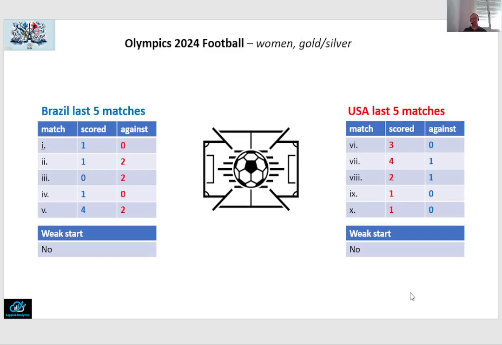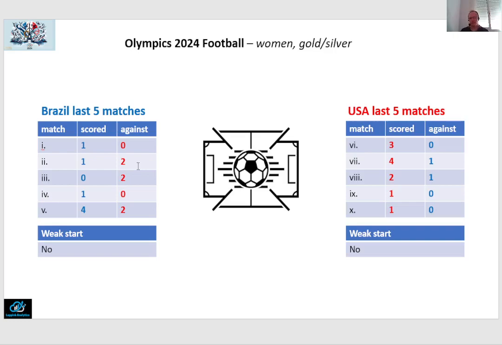And finally, the match for gold and silver will be a face-off between Brazil and USA. Again, no weak start assumed. You see here the results of both teams. Brazil rather mixed, especially the group performance. The last two group matches got lost. Nevertheless, the Brazil team qualified because in the women's tournament there were 3 instead of 4 groups. So also the best number 3s qualified for the quarterfinals to get to 8 teams. The Brazil team were lucky to be one of those teams.